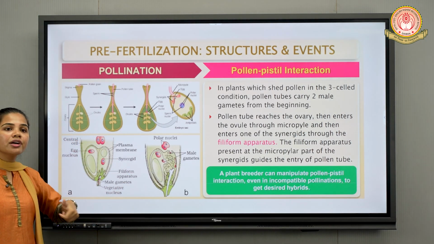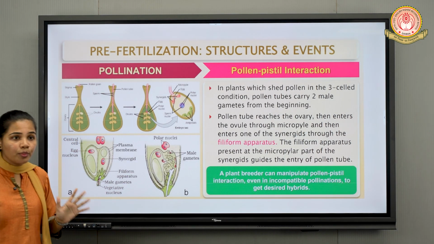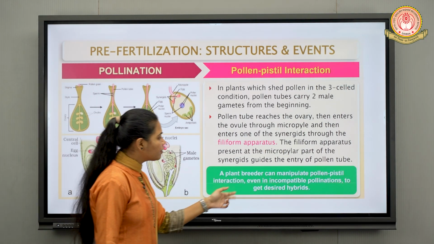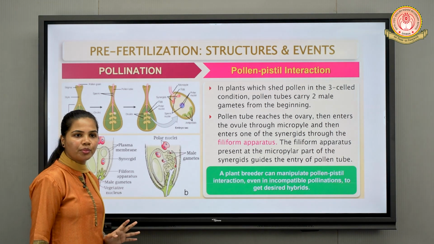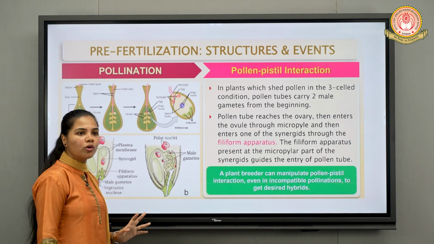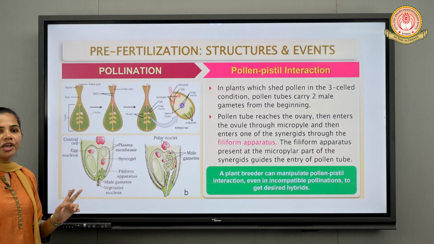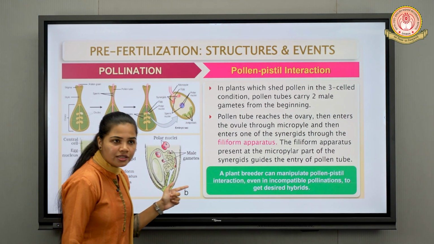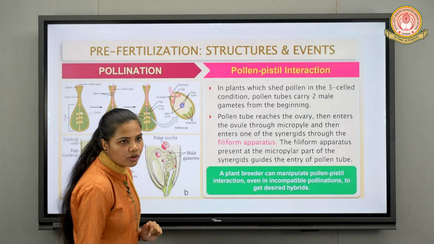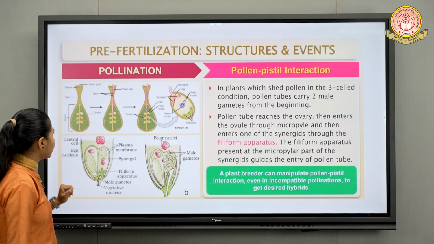Otherwise, the pistil only recognizes compatible pollen grains. But if we artificially want desired hybrids, in that condition, in case of incompatible pollen grains also, the pistil could be made to recognize this pollen grain, which is of incompatible type.